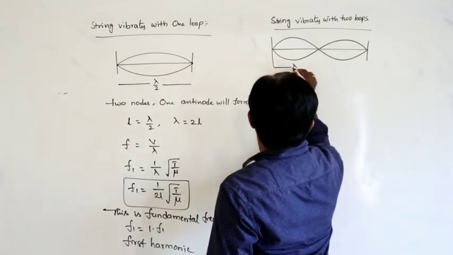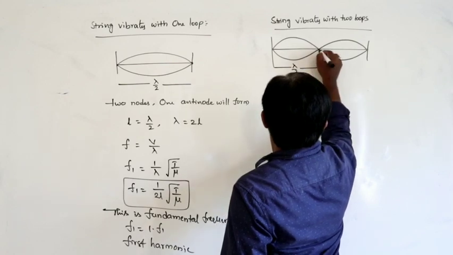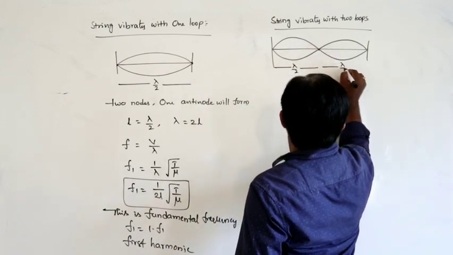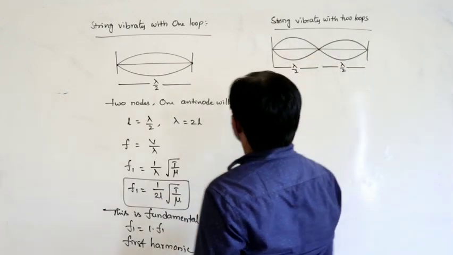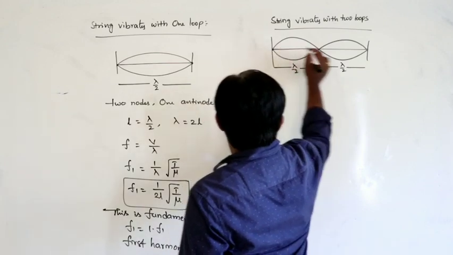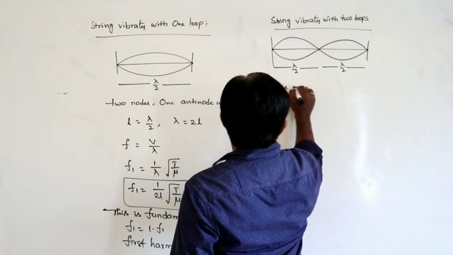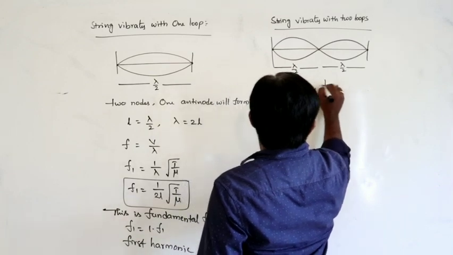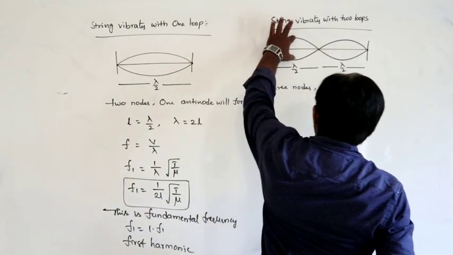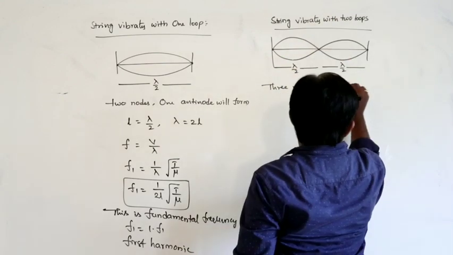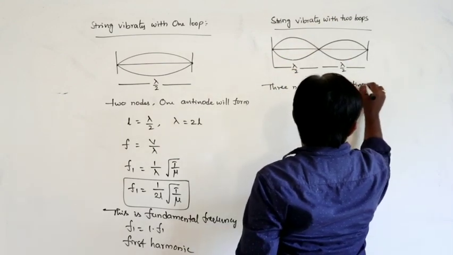The distance between any 2 nodes is lambda by 2, and here also it is lambda by 2. So how many nodes are formed? This is 1 node, 2, 3. So 3 nodes and 2 antinodes. This is 1 antinode and this is 1 antinode. 3 nodes and 2 antinodes are formed.